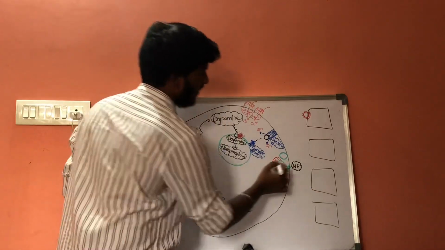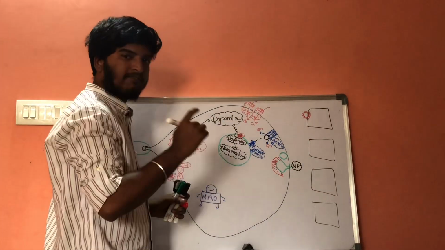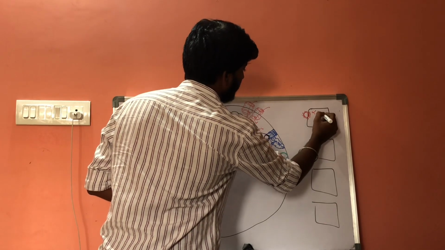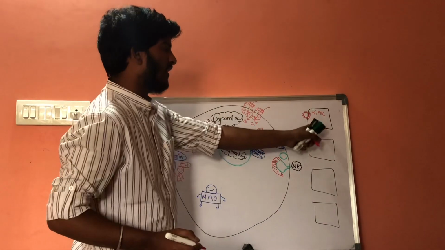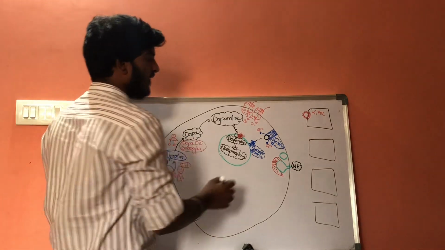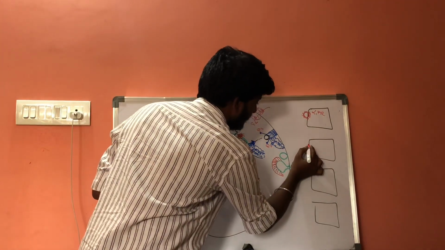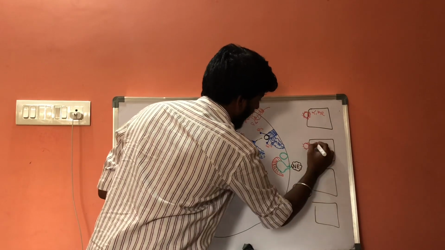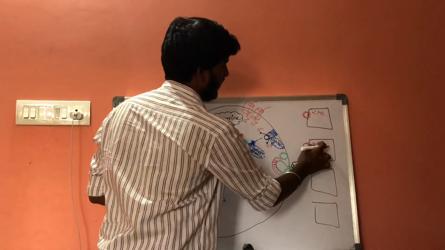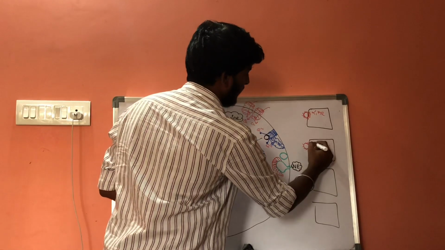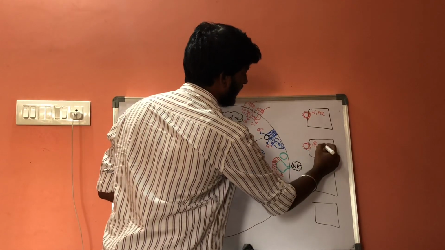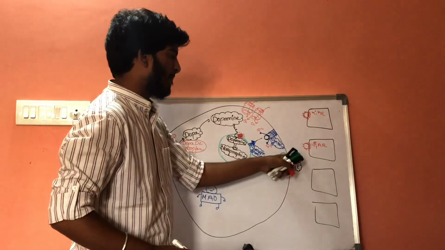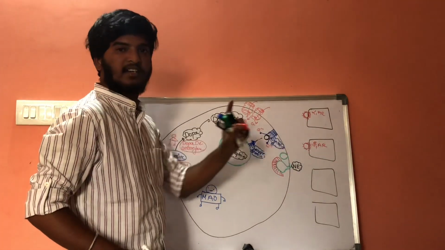This is one receptor and it is called alpha-1 adrenergic receptor. And there is another receptor that is called beta-1 adrenergic receptor.